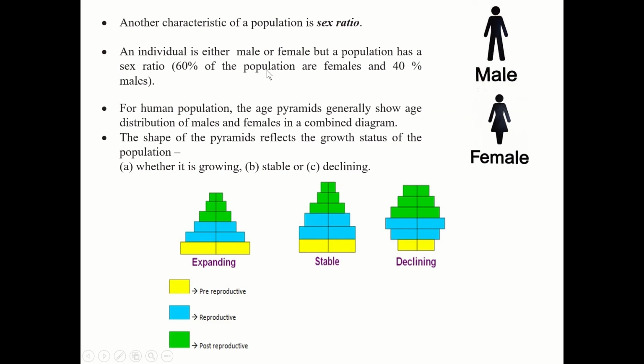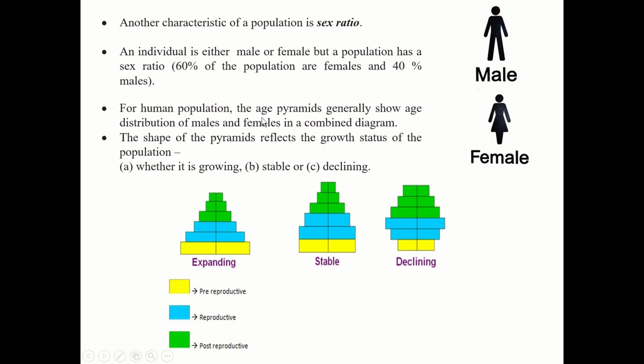Another characteristic of a population is sex ratio, that is, either we have male or female. This is the symbol for male and this is the symbol for female. An individual is either male or female, but a population has a sex ratio, that is, 60% of the population are females and 40% male. Now this was considered during that year.